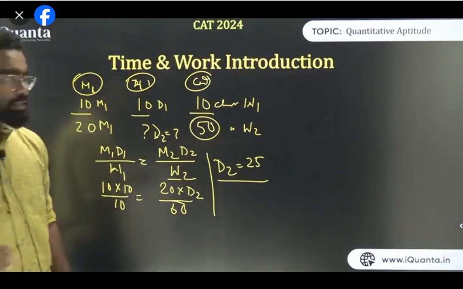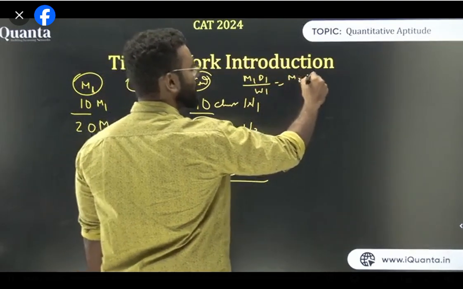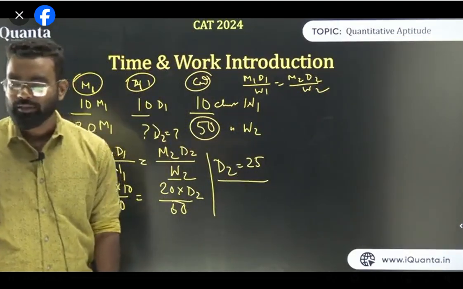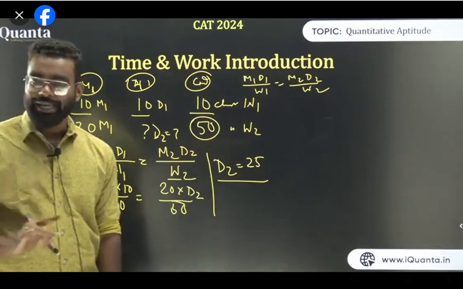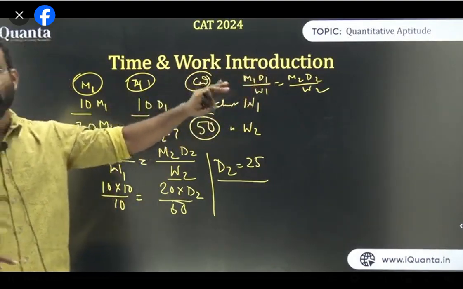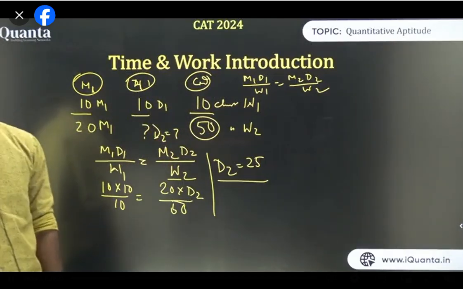Don't think about K and anything. Just think about this formula, which is M1 D1 upon W1 is equal to M2 D2 upon W2. Am I clear? This is the first formula. Take it easy, guys. Just understand this. This is the base. You have to understand this base. Do not think about where K comes from, where 1 upon K comes. You don't need it. You just need this one. All of you, is it fine?